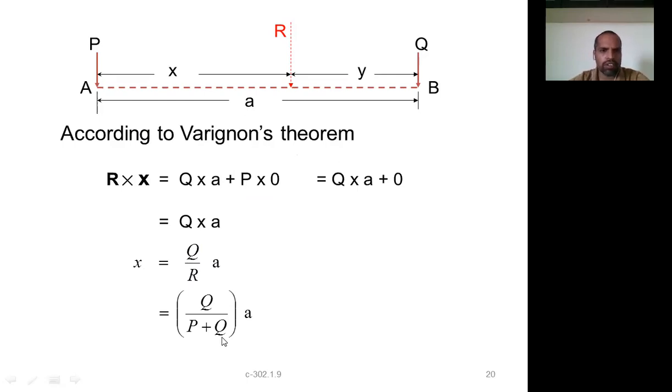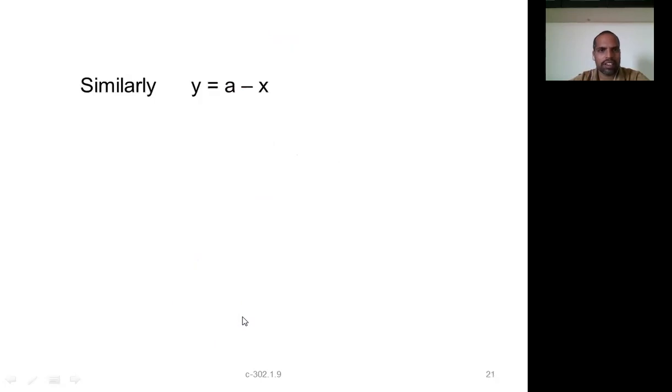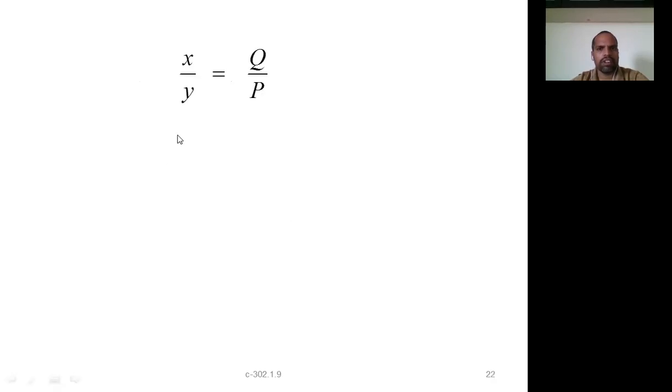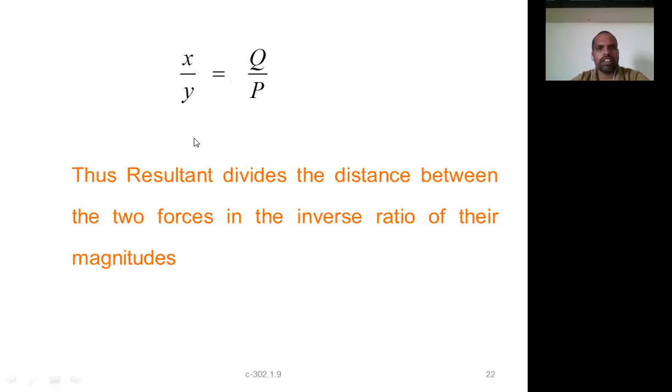What is R? R is equal to P plus Q, sorry. And A is nothing but x plus y. Similarly, y is equal to A minus x. After simplification, ultimately what we get is x by y is equal to Q by P.